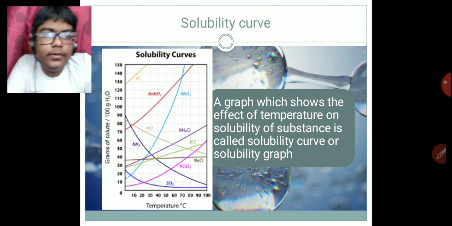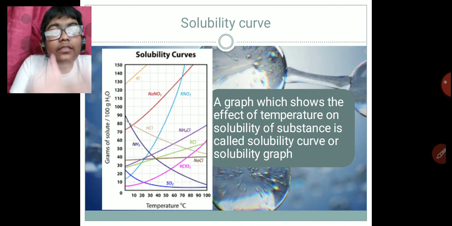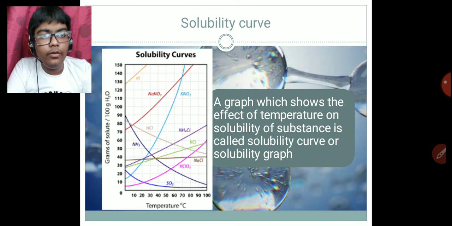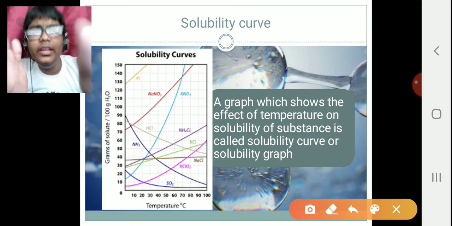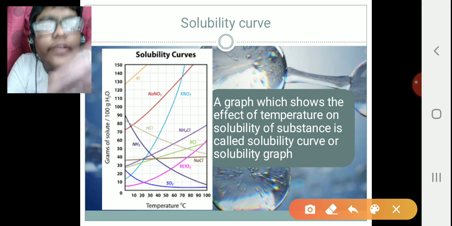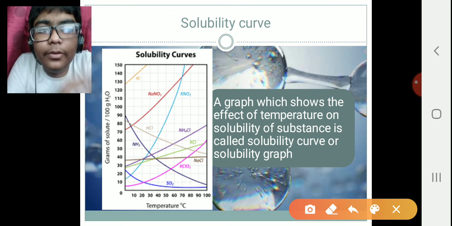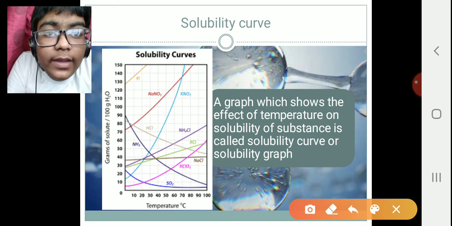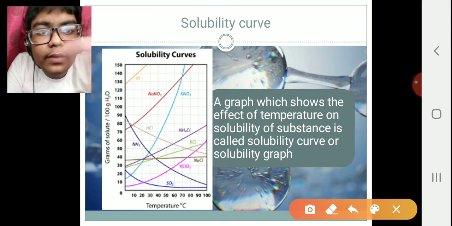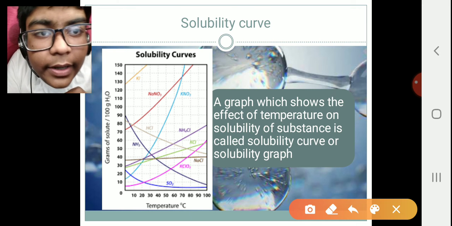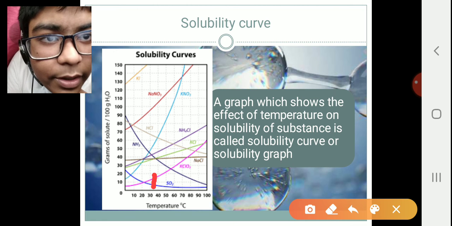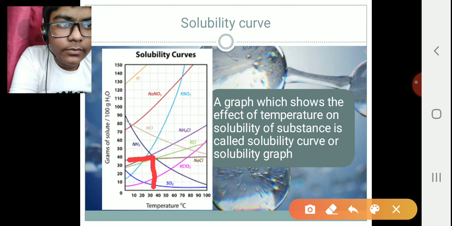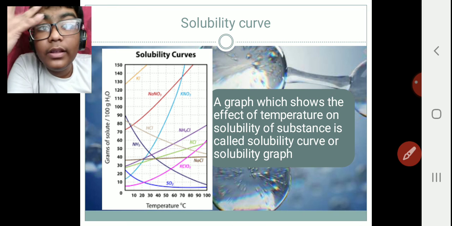Sometimes it also decreases. So here you can see the solubility curve is a graph that actually shows the effect of temperature on solubility of that substance. In this, a graph will be given, and they can ask you any question based on this graph. You must be able to read the graph. They will tell you at 30 degrees Celsius what is the solubility of NaCl. You can see here 30 degrees Celsius, the brown line is NaCl. So here, somewhere over here, it is 38 or 39, somewhat like that. So like that, you must be able to read the graph and understand.